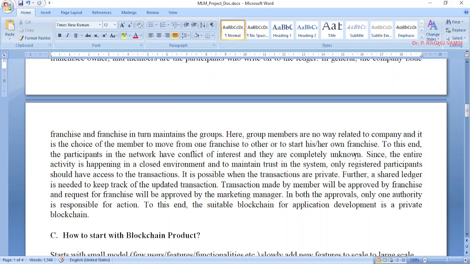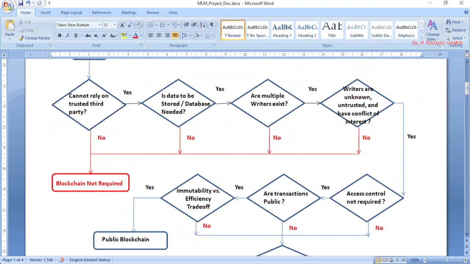Since the entire activity is happening in a closed environment, and to maintain trust in the system, only registered participants should have access to the transactions. So that is the reason the next condition to be checked is: writers are unknown. Obviously writers are unknown, untrusted, and have conflict of interest, obviously they have conflict of interest.